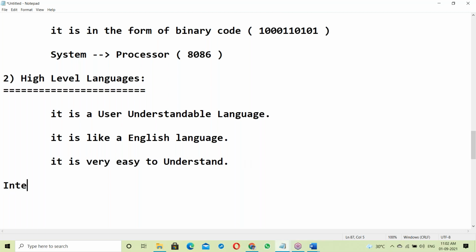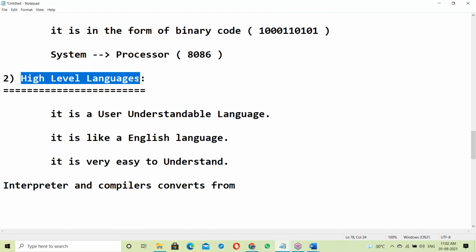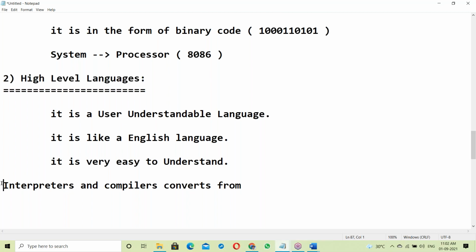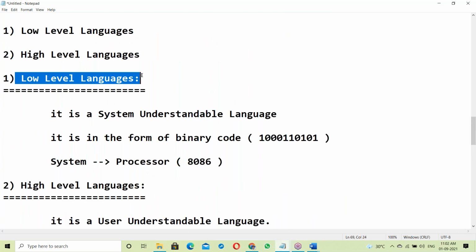Interpreters and compilers convert from high level language, meaning your Java program or C program, to low level language, meaning binary codes.